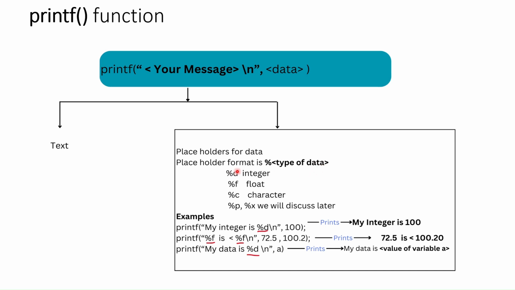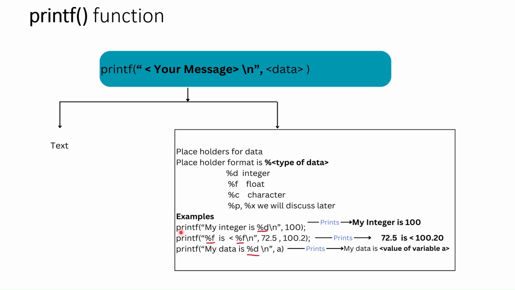If you use %d, it means that you are injecting an integer in your message. If it is %f, you are injecting a float in your message, like %c. There are others, like %p and %x. We'll discuss later what is the use of these.